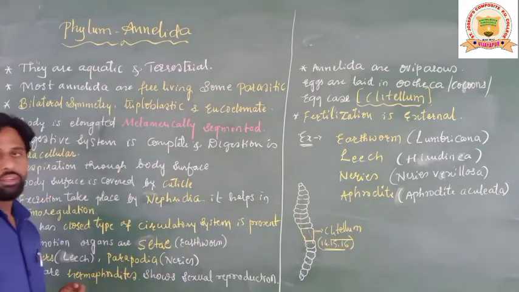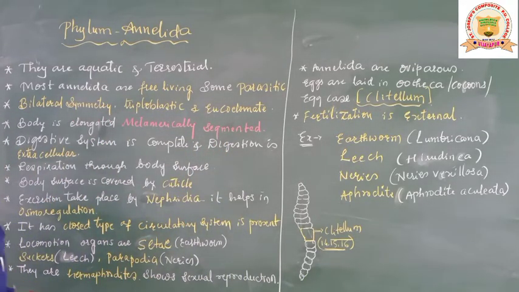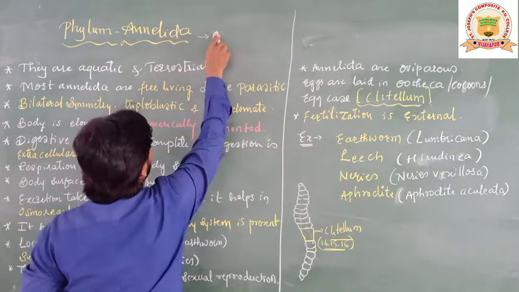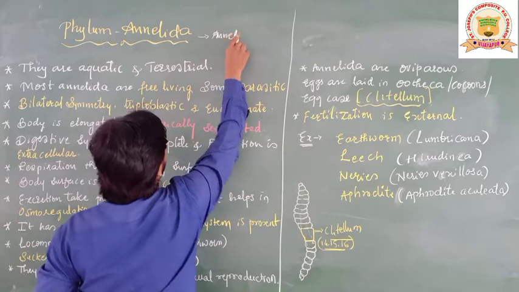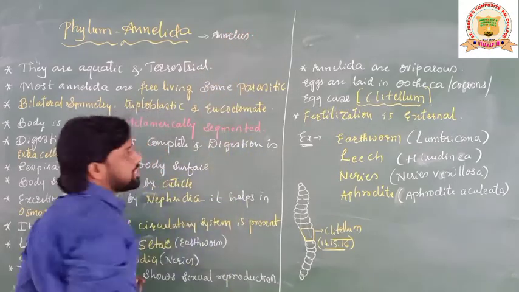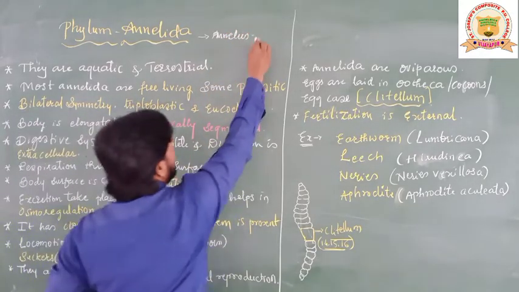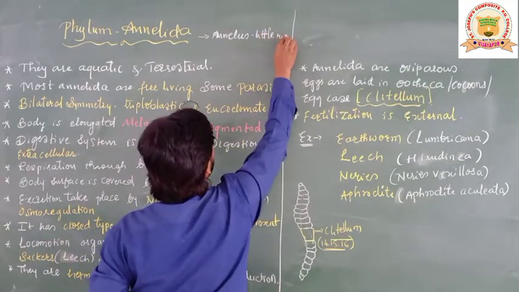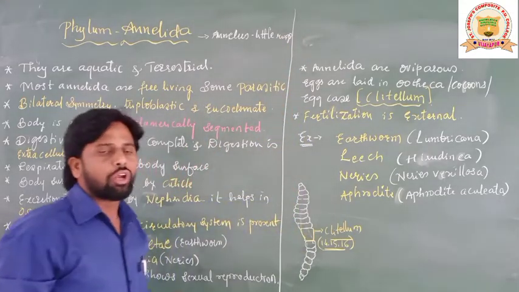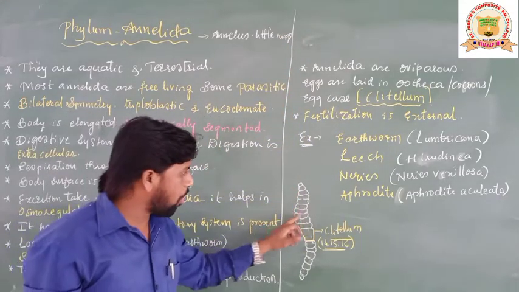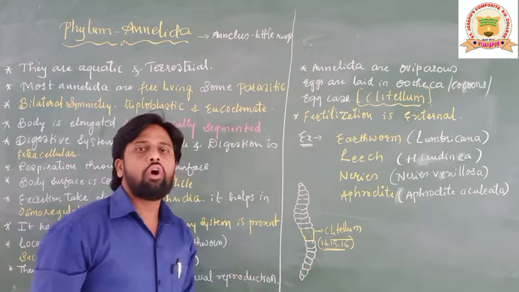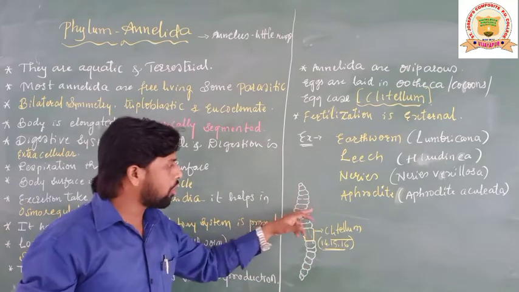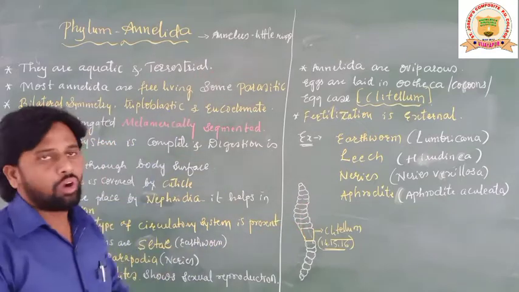Now here, Annelida is a word extracted from the word annelus. Annelus means, students, little rings. Little rings means it is going to have rings on its body surface. This is usually called segmentation, students. Later on we will study about this. So because of these rings, it is named as what?